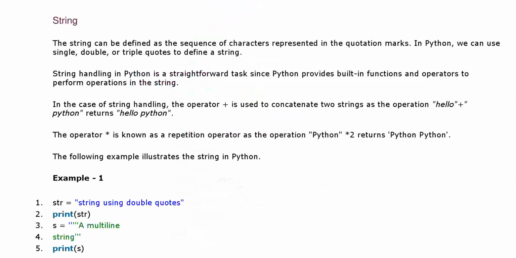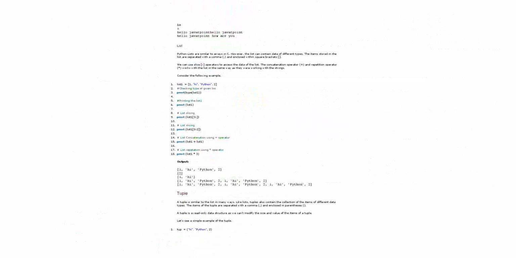Now s is a multiline. Here you will see multiple quotes. Whenever we have to write three, four lines together, then we use these three quotes, fine. That means it will come in multiple lines. Print s. Now it will print the s string, whatever s is containing.